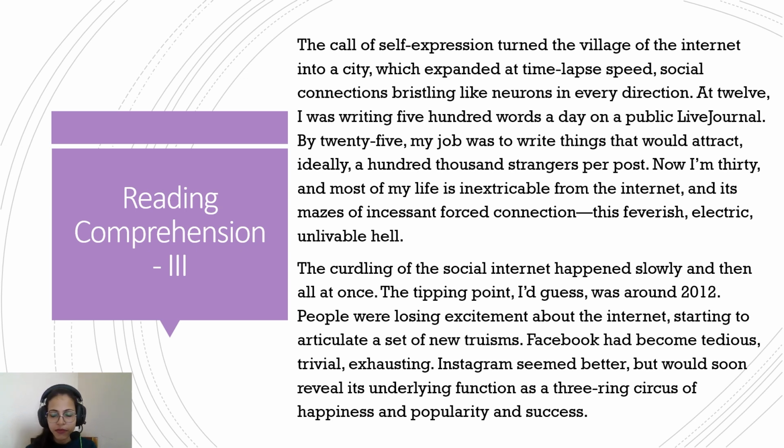People were losing excitement about the internet, starting to articulate a set of new truisms. Yeah, so we come across this word truisms, which was there in the question. So from here on, you might find your answer. The line says that this spoiling of the relationship, this curdling of the social internet, happened from somewhere around 2012 when people started to lose excitement about internet and started to articulate a new set of truisms. That new set of true things started to emerge in this development.